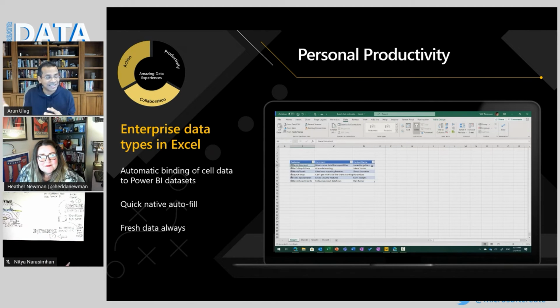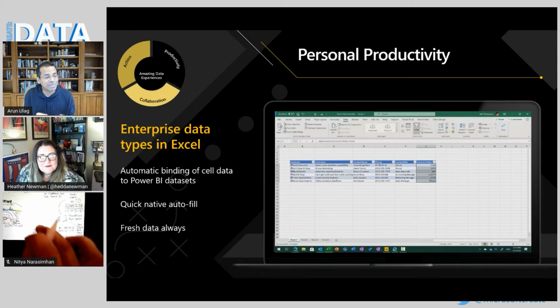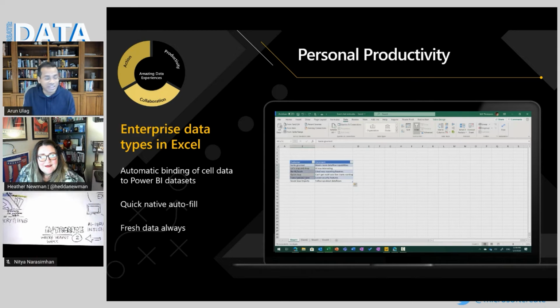And I can seamlessly pull in data from Power BI, and all the goodness of Power BI, role-level security, permissions-based access, the ability to apply Microsoft information protection labels, all of that flows into Excel. No other BI tool has this level of capability where you just have native integration into Excel.